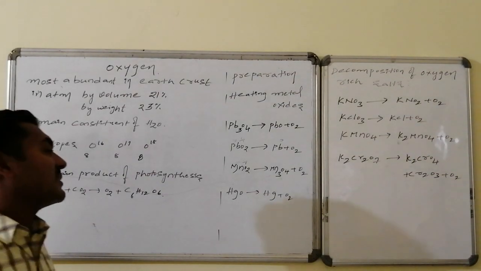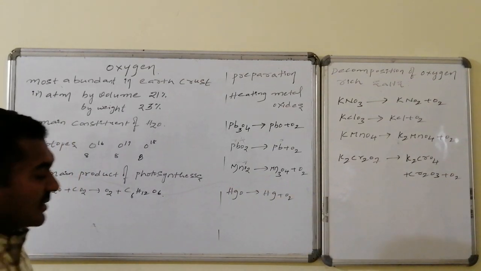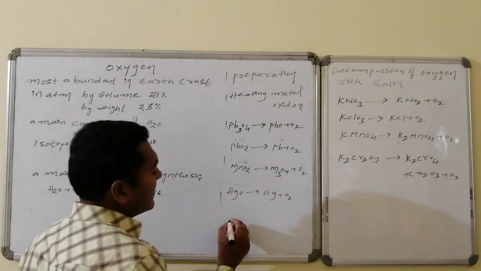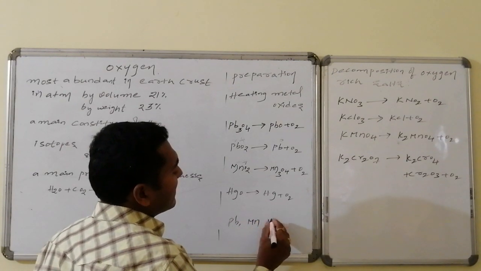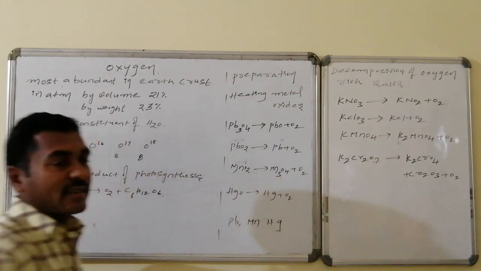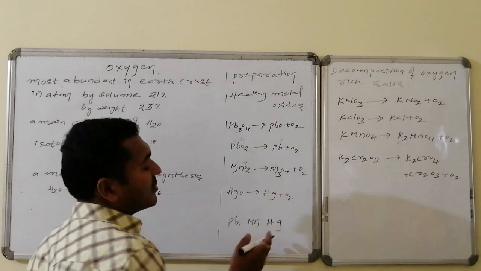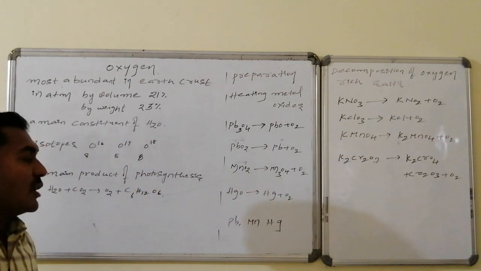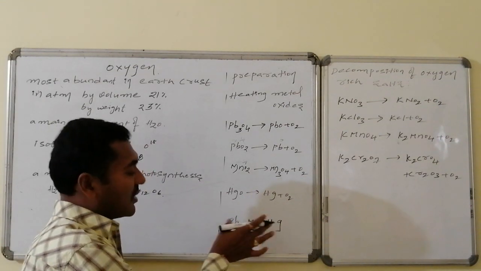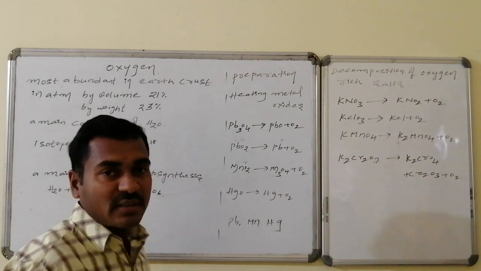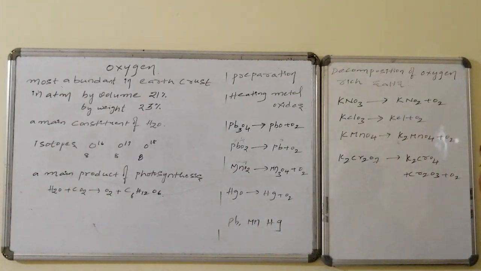Similarly, mercury oxide on heating is converted to mercury followed by oxygen. Here we can write the things: one is lead, second is manganese, and next is mercury. Similarly, PbO2, Pb3O4, MnO2, HgO on heating liberate the corresponding metal oxides, otherwise metals of lower oxidation state, followed by oxygen. Similarly, decomposition of oxygen rich salts.